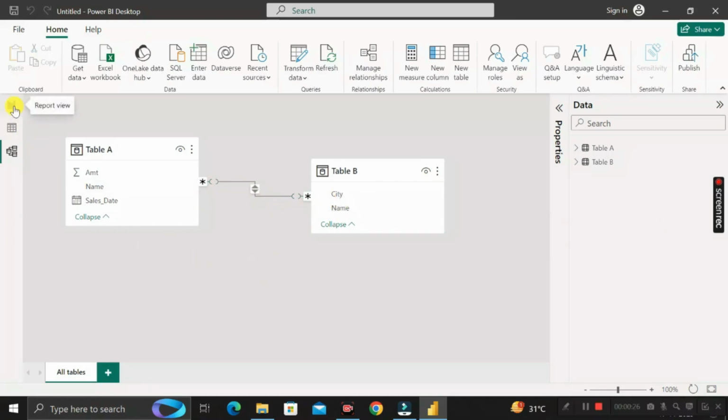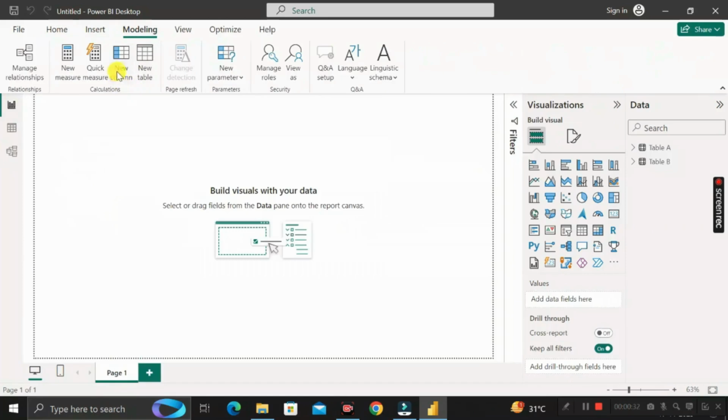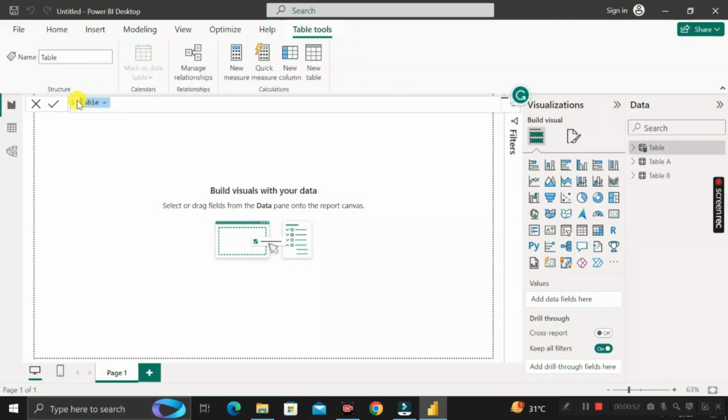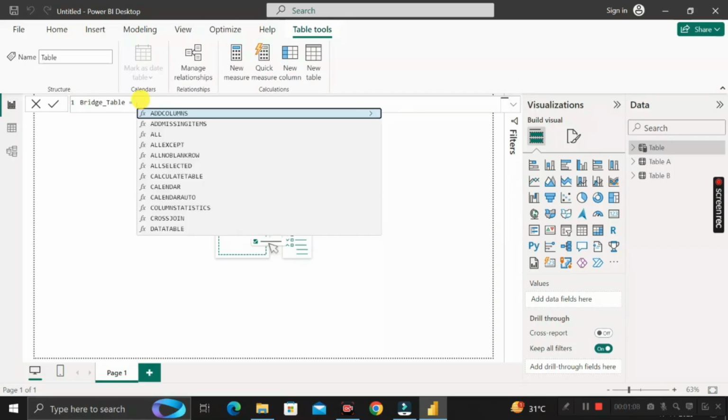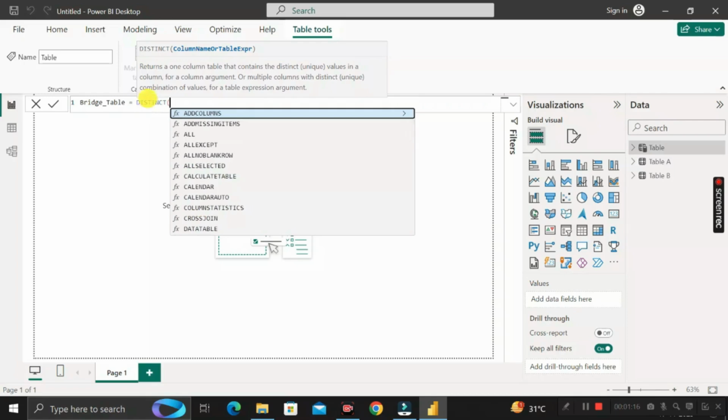For that, first of all you have to go to the report view, then click on the modeling tab. Here you can see an option called new table. Just click on this new table, then rename it as bridge underscore table. You can give any name. Then equal to, and after that you have to use a DAX function, that is DISTINCT. This DISTINCT DAX function takes only one argument, and it returns a one column table that contains the distinct values in a column.